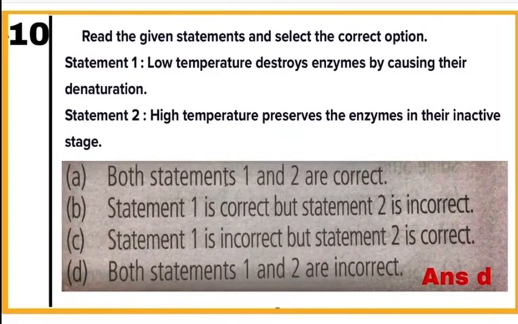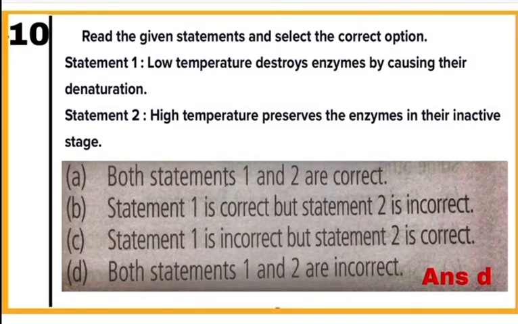Question number 10. Read the given statements and select the correct option. Statement number 1. Low temperature destroys enzymes by causing their denaturation. This is the incorrect statement. Rather, low temperature preserves the enzyme in their inactive state.